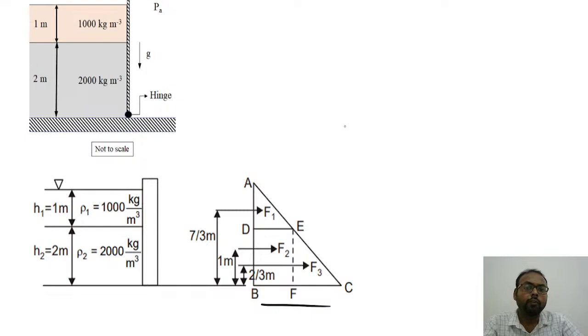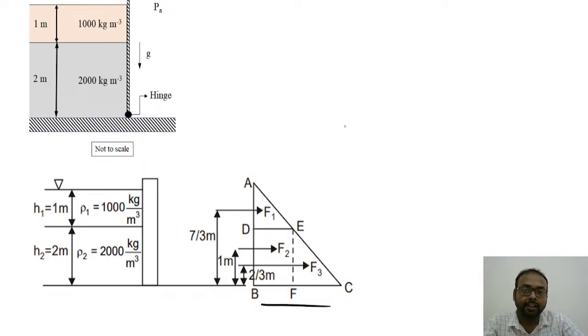surface. So now what we will do, we will first find out the pressure value, and then with the help of the pressure value we will find out the force. Once we have the force, we will find out where this force is acting with respect to the hinge, and then we will multiply that to get the value of our total moment that is acting.